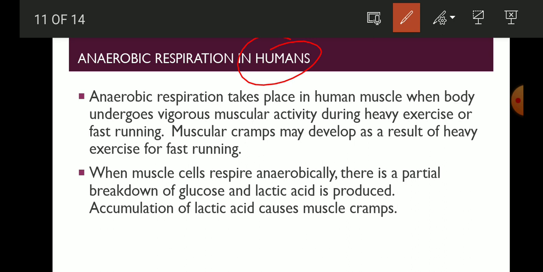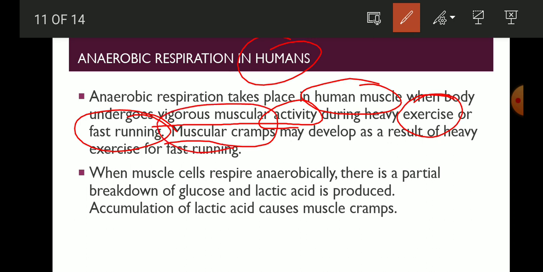Now, what is anaerobic respiration in human beings? It is the respiration that occurs in the human muscles, and it happens when you are doing vigorous muscle activities, like when you are exercising or running fast. In that case, muscle cramps develop in your body. In this process the glucose is broken down into a painful substance, that is, the glucose is broken down into lactic acid.